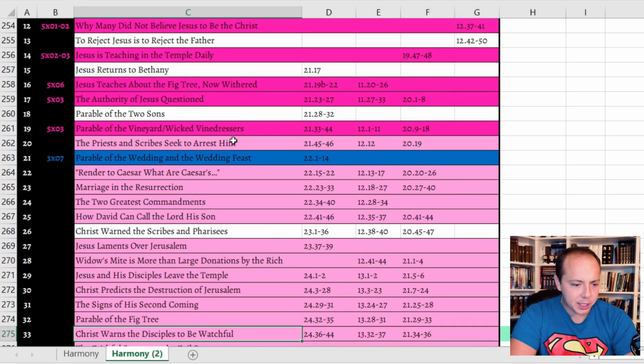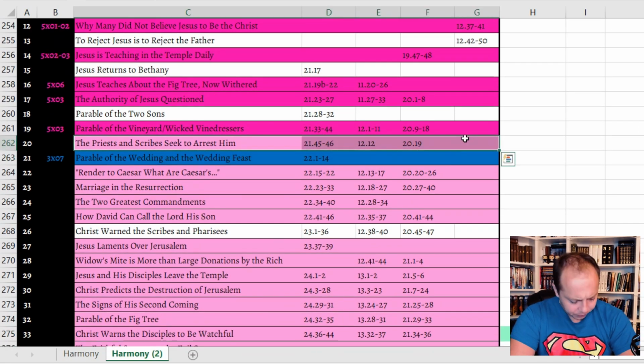The priest and the scribe seeking to arrest Jesus. This is just in verses 45-46. It says, "When the chief priests and the Pharisees heard his parables, they perceived that he was speaking about them. And although they were seeking to arrest him, they feared the crowds because they held him to be a prophet."